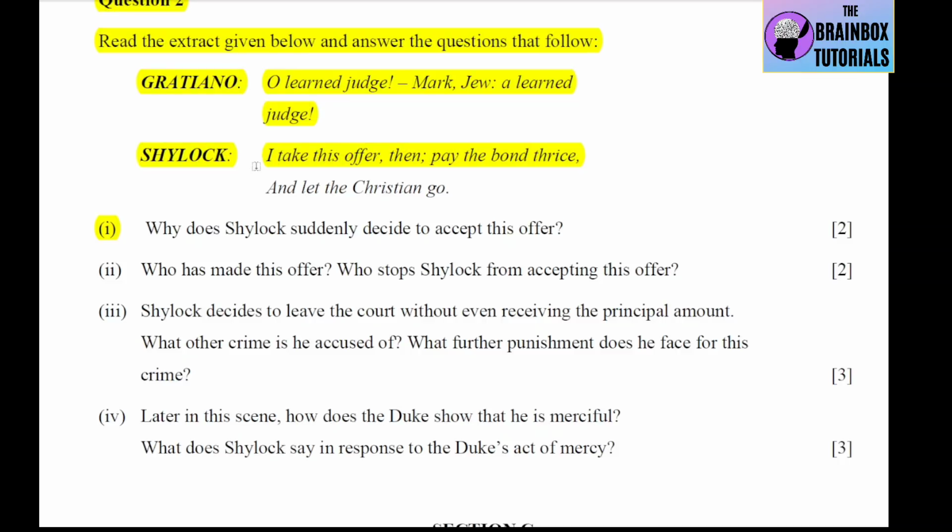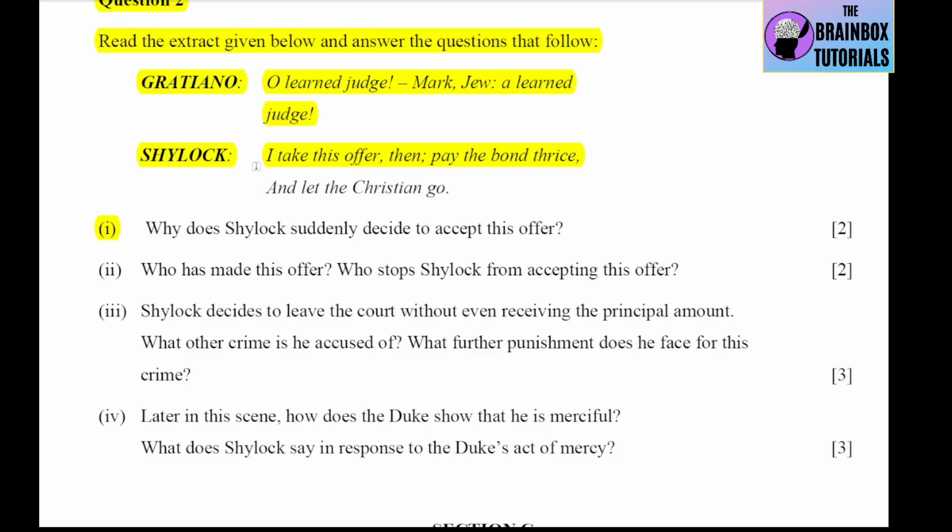So the answer will be, when Shylock was on the verge of cutting the flesh of Antonio, Portia reminds him that the bond stipulates a pound of flesh only and not blood. If a drop of blood is spilled, then Shylock will be guilty of conspiring against the life of a Venetian citizen, and all his property will be confiscated by the state.